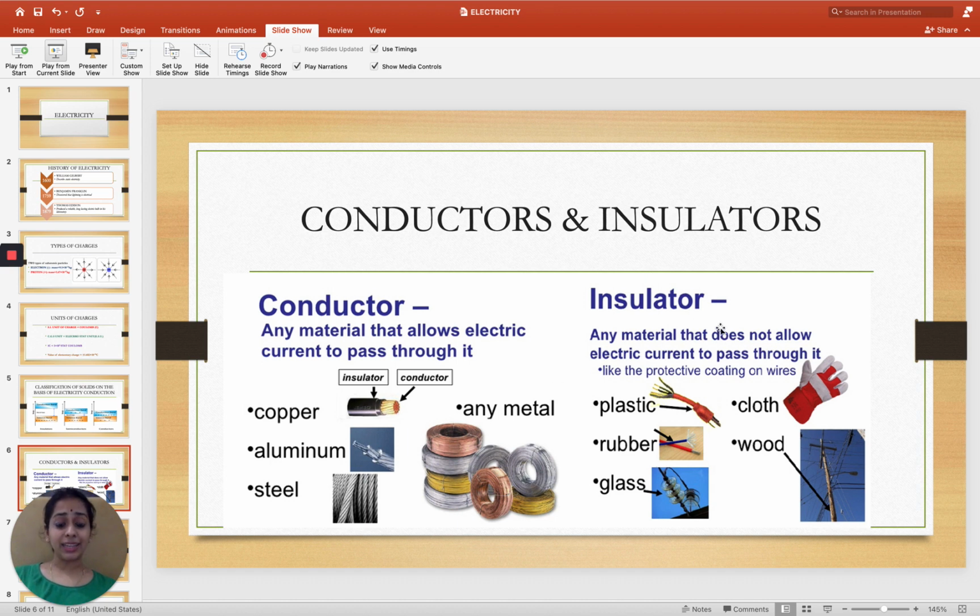Whereas an insulator is any material that does not allow electric current to pass through it, like any protective coating or sheath on the wires that we see in our homes. Examples, as we can see in the figure, are plastic, rubber, glass, cloth, or wood. We were told to hold wood when touching some kind of electrical appliance, because wood does not conduct electricity. It just breaks the circuit and prevents us from various electric shocks. So wood is a kind of insulator.